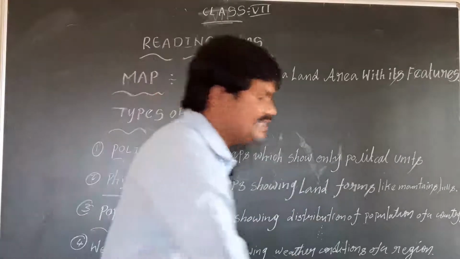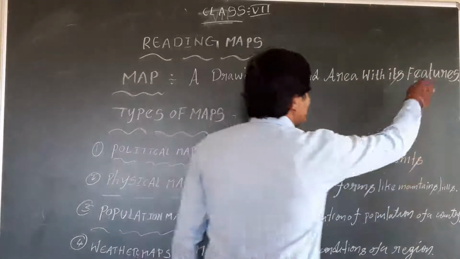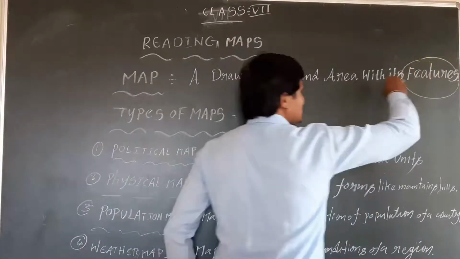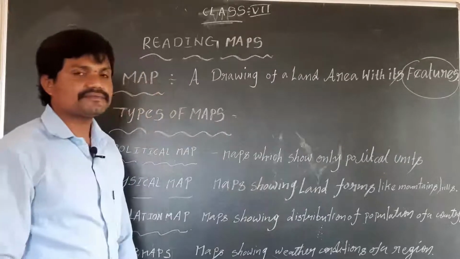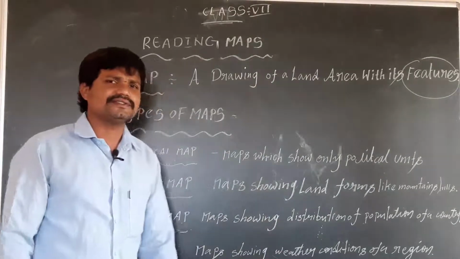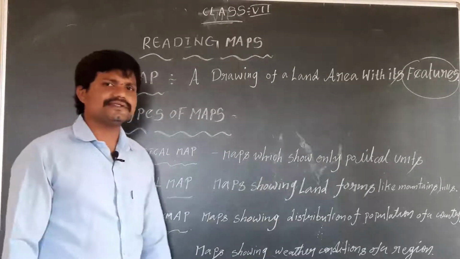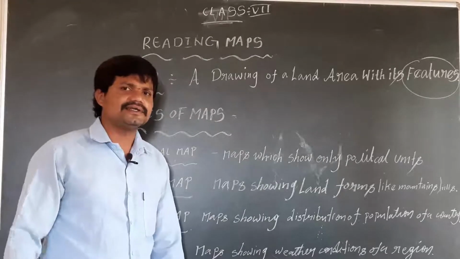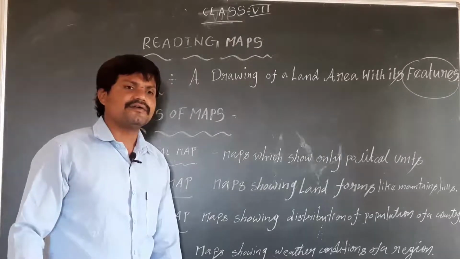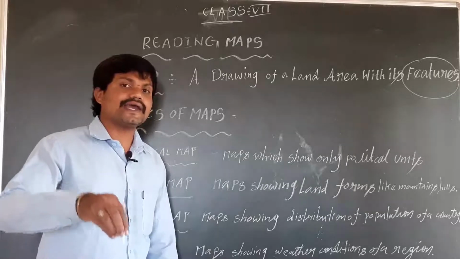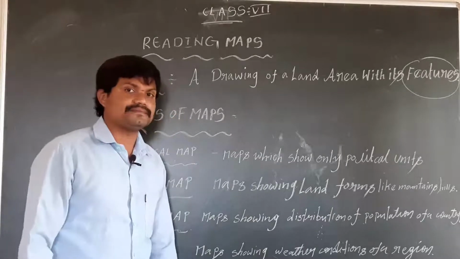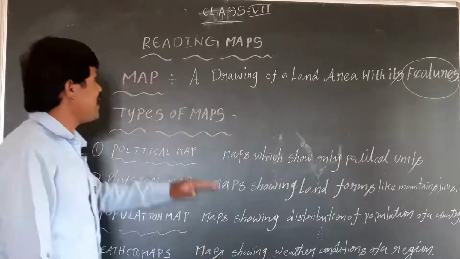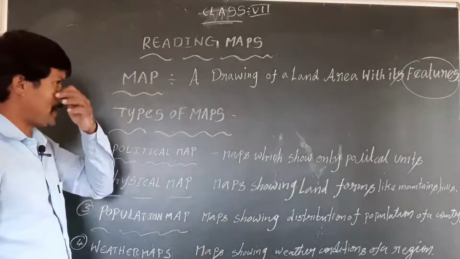Here features means mountains, plateaus, plains, hills, rivers, and where they are located, the map itself shows.